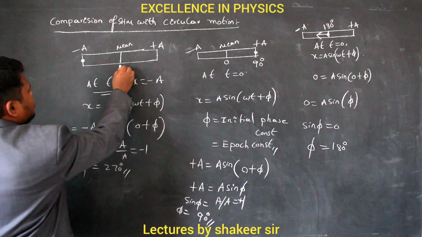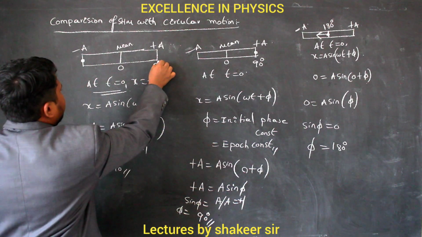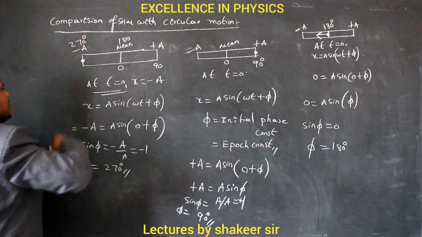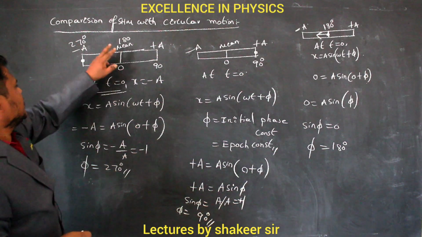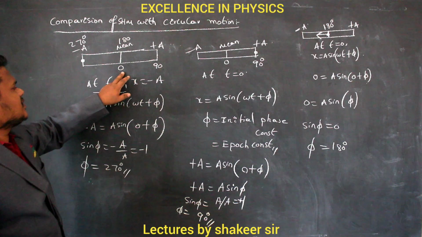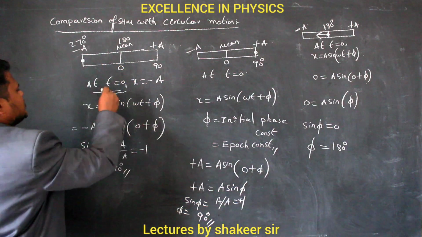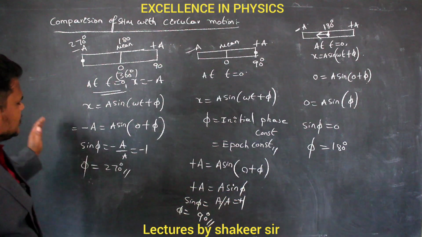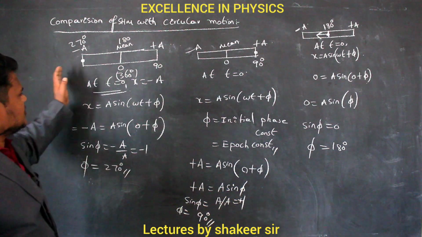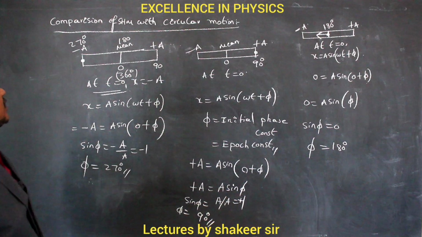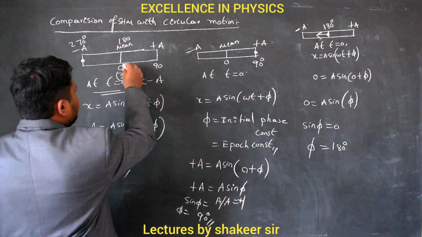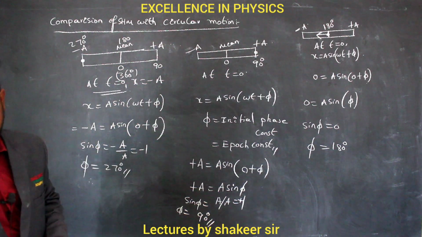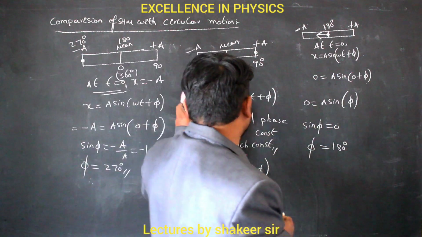It means that this is 0, this is 90, and while returning back this is 180, and here the angle is 270 degrees. Clear ma? And then again it goes to the mean position, and here the phase angle will be either 0 or 360 degrees. Clear ma? Why are we doing all this calculation? We are doing all this calculation to prove that SHM can always be compared with circular motion. When the particle is at the mean position and it is traveling towards the positive extreme position, then its phase is 0. Clear? So let us try to write all these conclusions here.